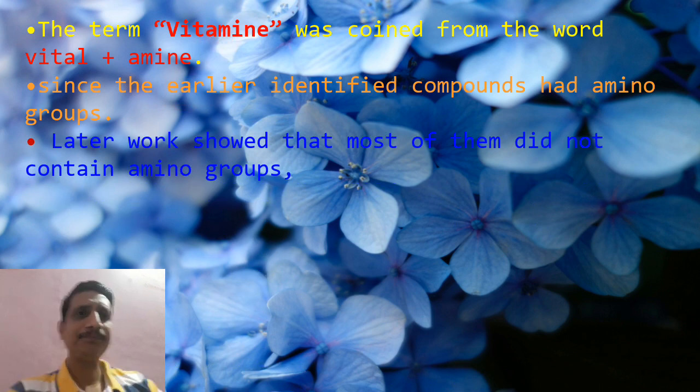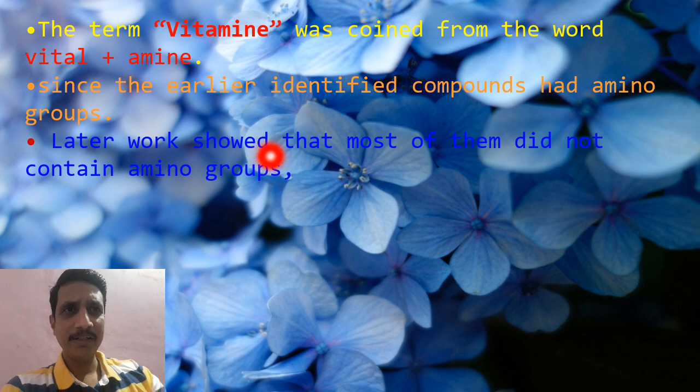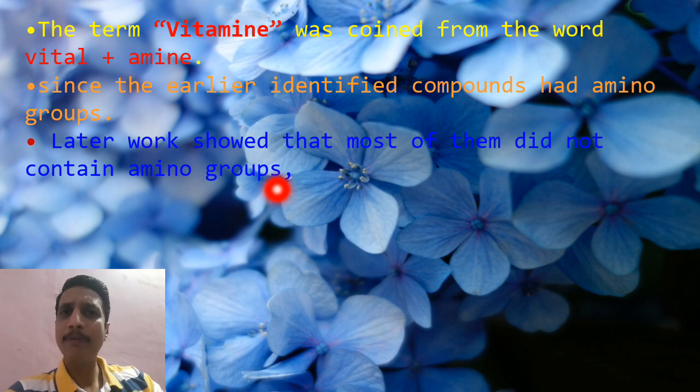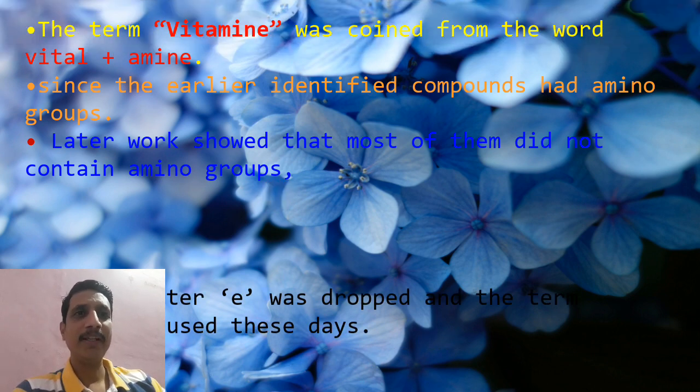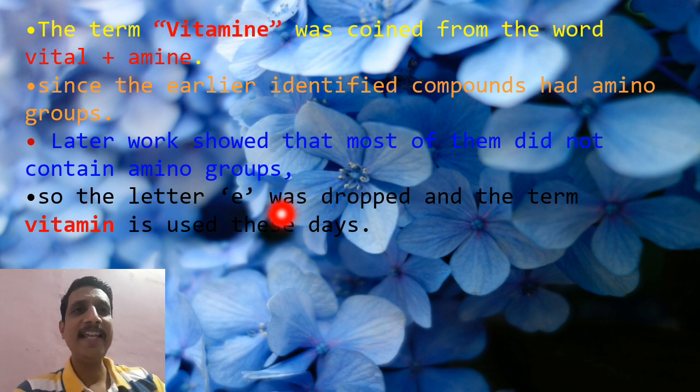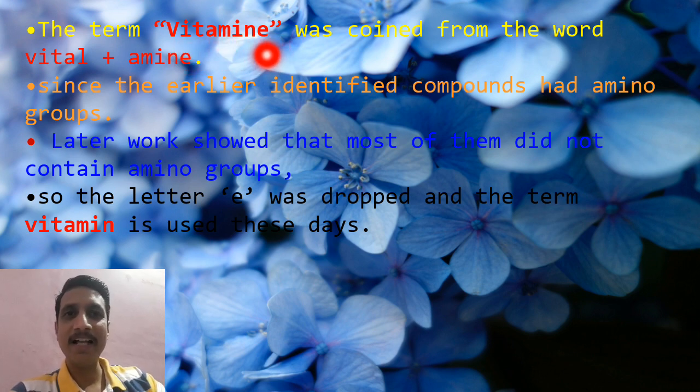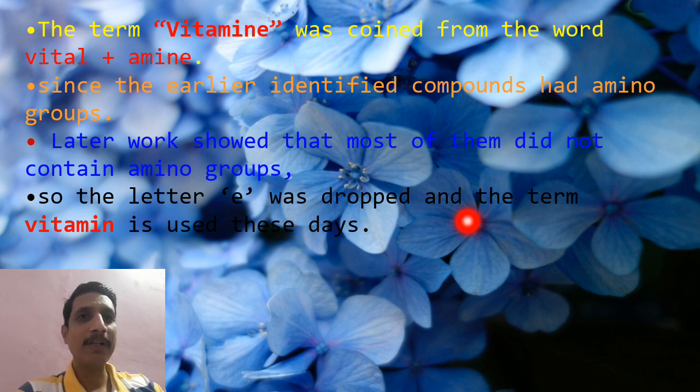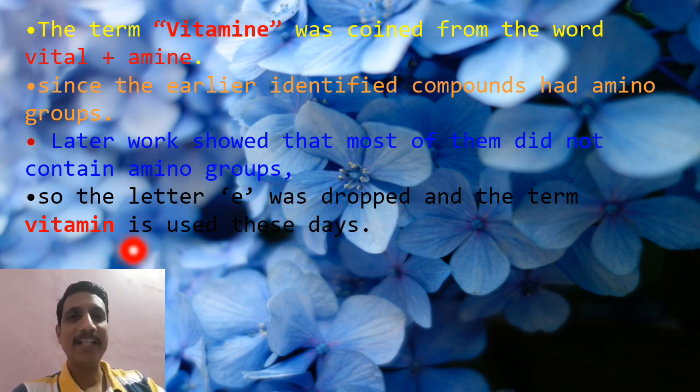Okay, but later work showed that most of them did not contain an amine group. Very few vitamins contain an amine group, but not all. Therefore, in later studies, the letter E of the term vitamine, the last letter E, was dropped, and now they are called vitamin.